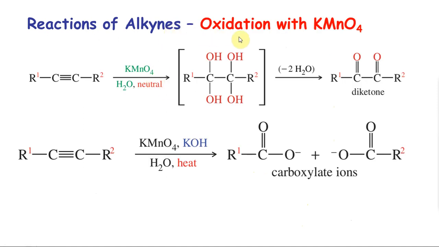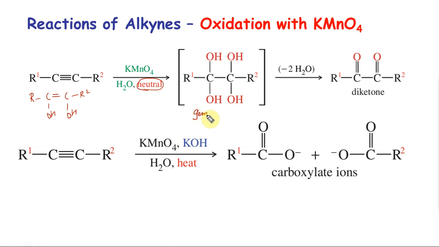Oxidation with KMnO4. In alkene, you saw dilute KMnO4 giving you diol, whereas concentrated conditions break the double bond. Here, the same thing is going to happen. Take alkyne for example, I have a neutral solution. You want to remember this condition. A neutral one is weak. So I get C(OH)2, C(OH)2, R2, and I still have a double bond, so I can add one more time. I get tetrahydroxy.